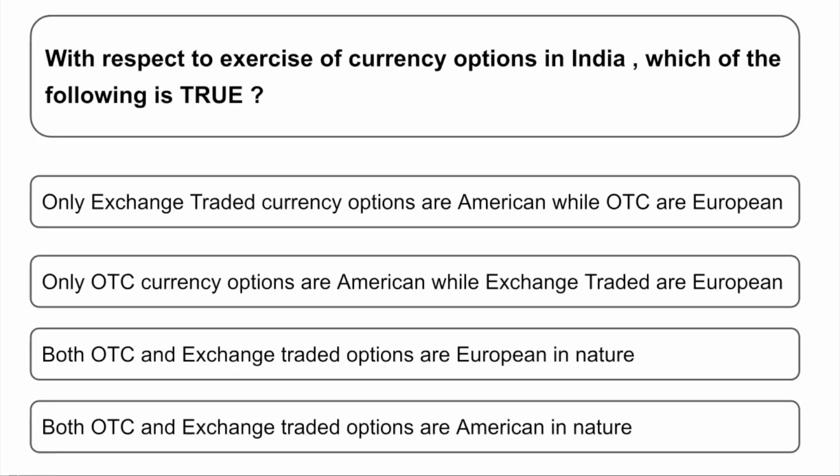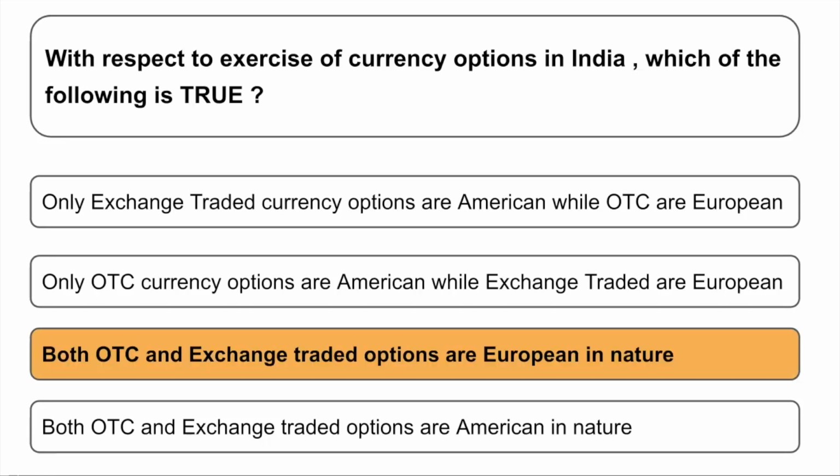With respect to currency options in India, which of the following is true? A, only exchange traded currency options are American, whereas over the counter are European. B, only over the counter currency options are American, while exchange traded are European. C, both over the counter and exchange traded options are European in nature. D, both over the counter and exchange traded options are American in nature. So, what is the correct answer? That both over the counter and exchange traded options are European in nature. We don't have American in nature contracts in India.